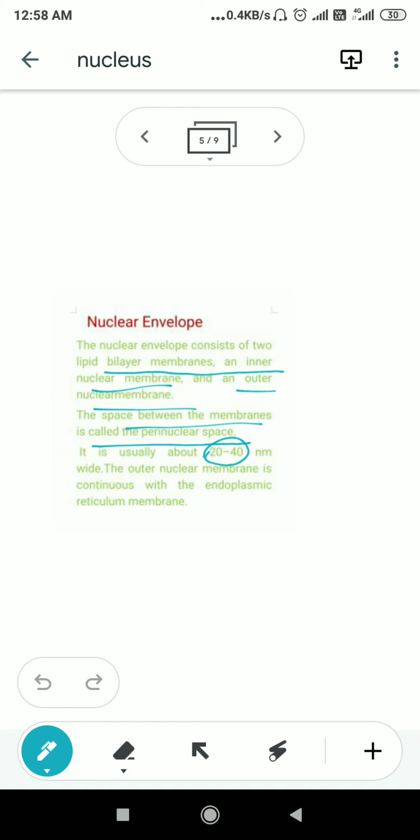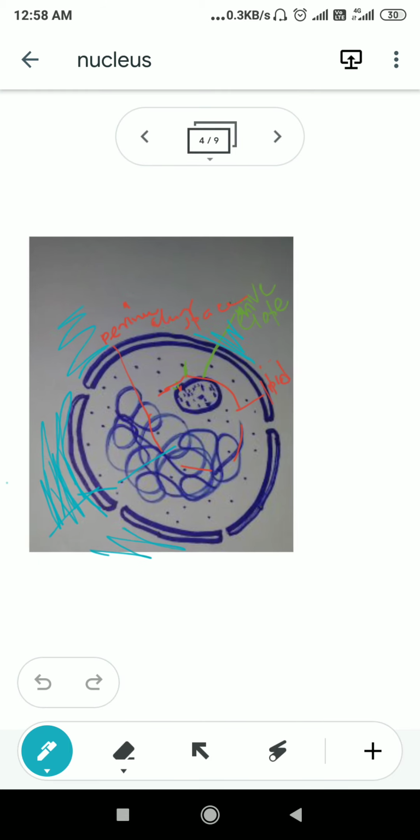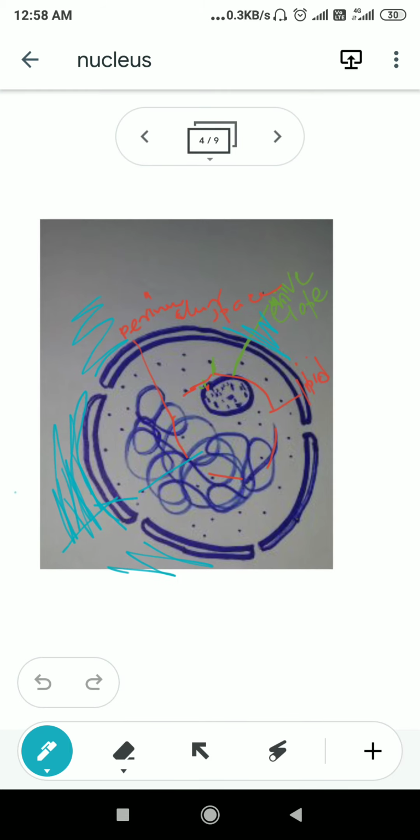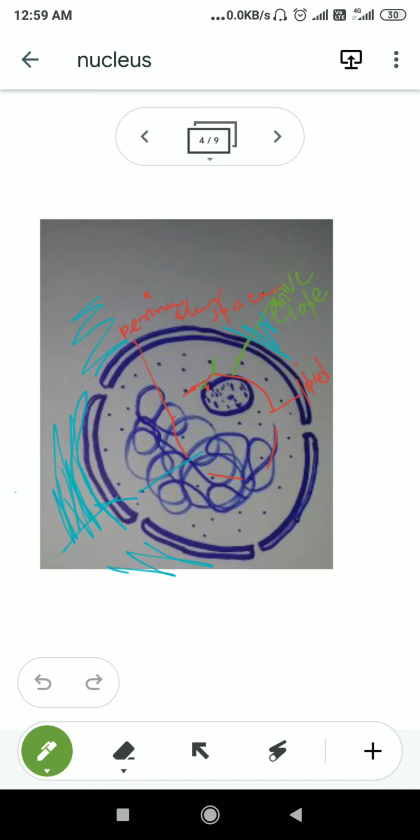Okay, the next part of the nucleus, if you see the structure here. We will now discuss the next structure, which is known as nucleoplasm. Here you can see this structure is known as nucleoplasm.